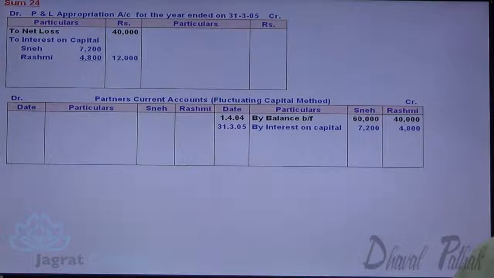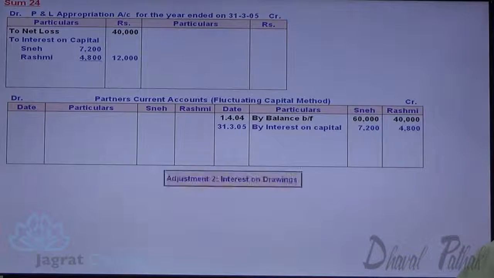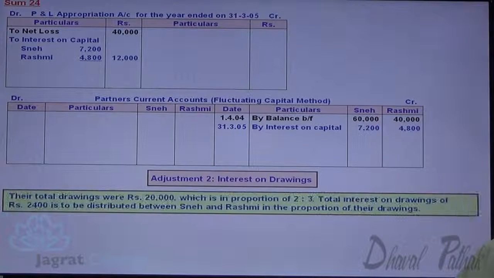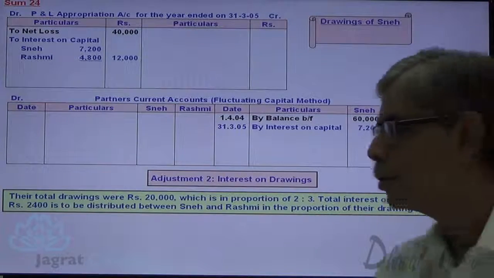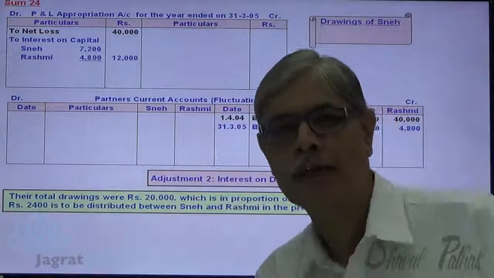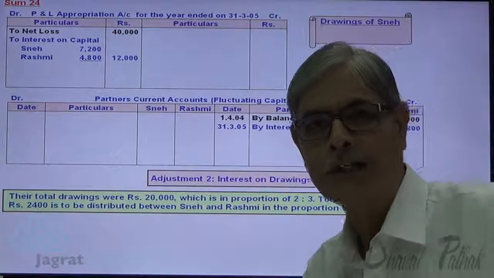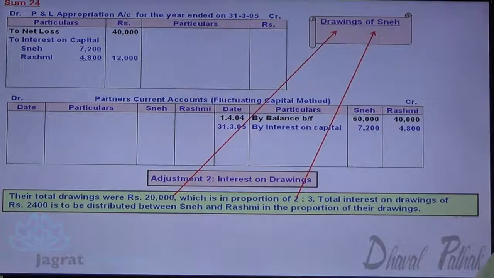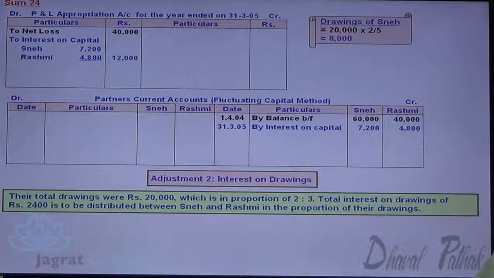Now I would record drawings and also interest on drawings. Drawings are given to you 20,000 and they are in the ratio of 2:3. 20,000 into 2 by 5, 8,000 is the drawings of SNES debited to the SNES capital account.